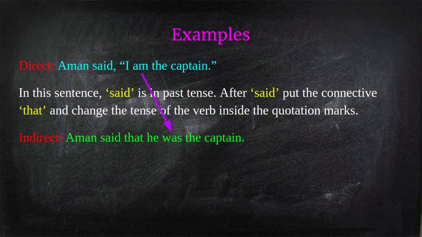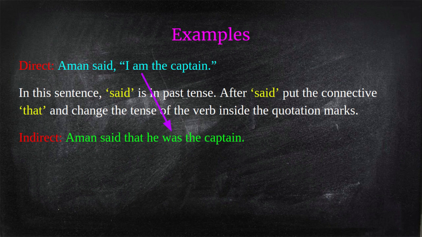Let us take a simple example here. Aman said, "I am the captain." It is in direct speech. So, notice the reporting verb here. Which is the reporting verb? Said. Said is in past tense.